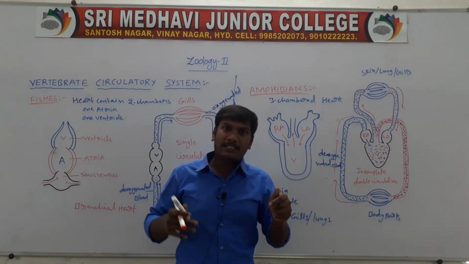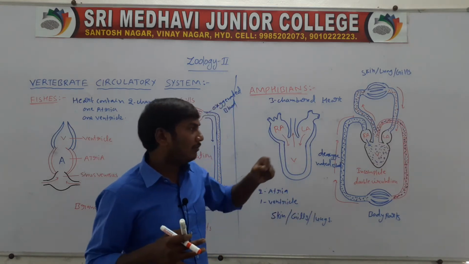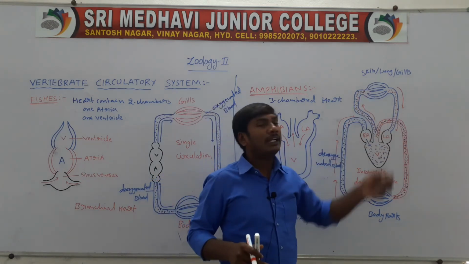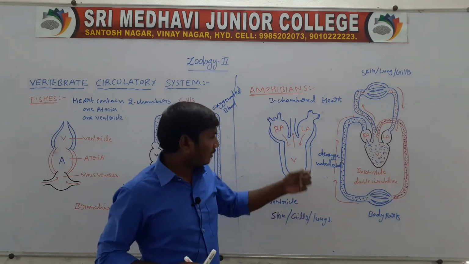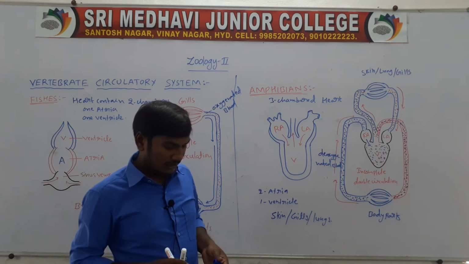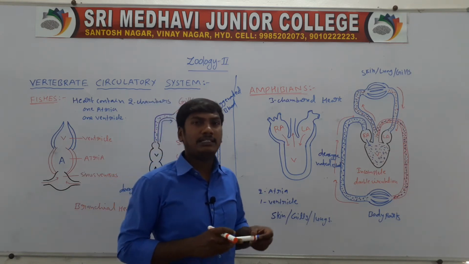So the oxygenated and deoxygenated blood mix. The mixed blood is sent to the body parts and to the respiratory organs. So this type of circulation is called the incomplete double circulation.